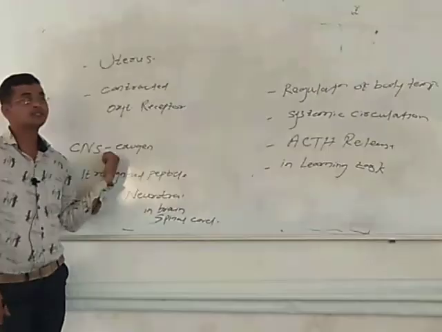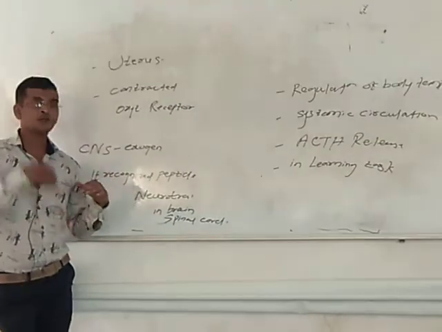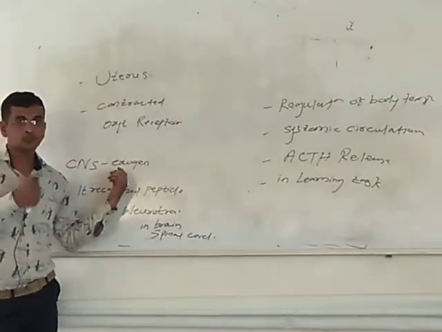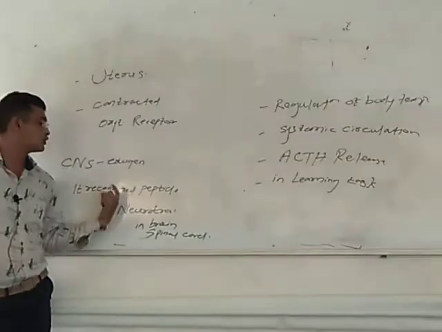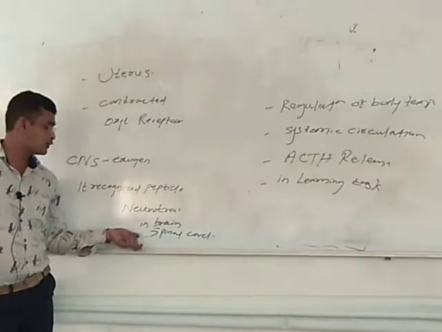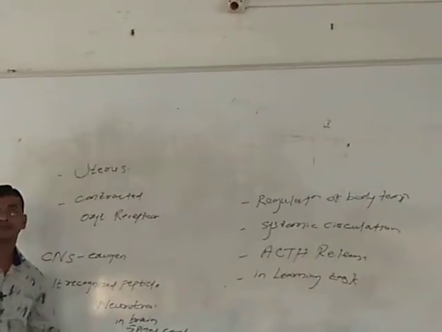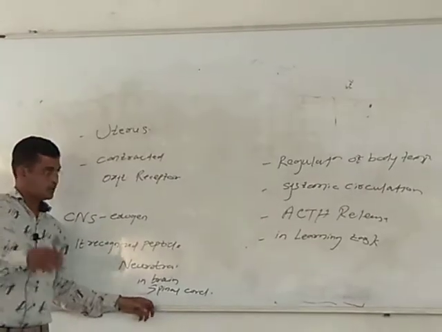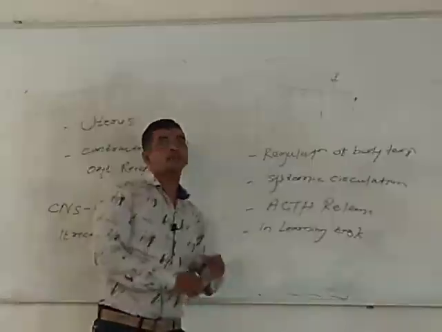Next one, action on your central nervous system. If you are giving vasopressin by an exogenous route, अगर आप vasopressin को exogenous route से देते हो, it cannot cross your blood-brain barrier. That's why it is recognized as a peptide neurotransmitter in your brain and spinal cord. So it has a certain action in your central nervous system.